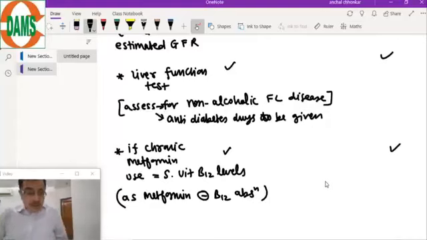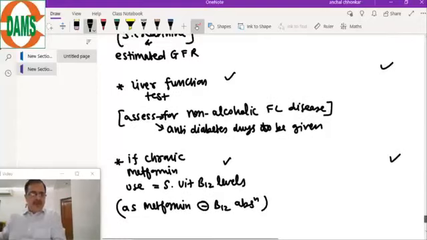This is very important, because metformin is the most commonly used drug in diabetes, and if B12 levels reduce, they can cause anemia, neuropathy, and brain changes. So these are the essential tests to be done in any diabetic patient coming to you for evaluation. Now come to the pharmacological therapies available for management of type 1 and type 2 diabetes individually. So this is the initial assessment of a patient coming to you.